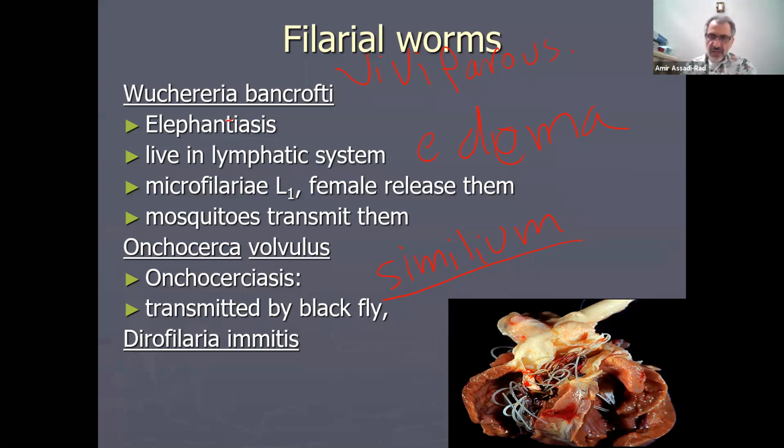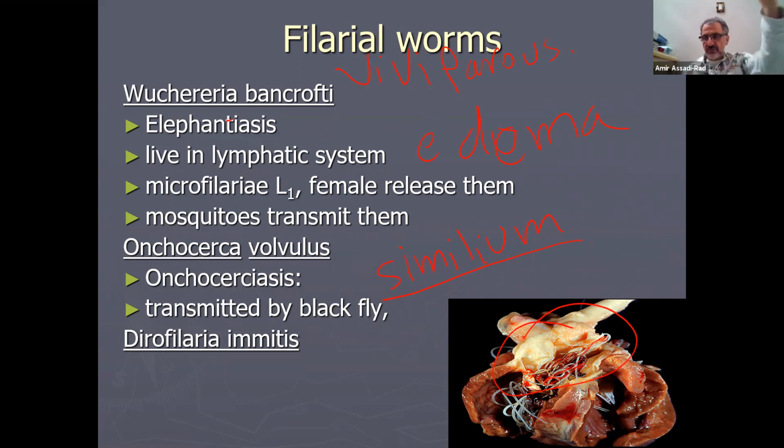As you can see in this picture right here, you have the heart of a dog, and inside of it, these worms. You can see usually only 1 male and 1 female is found in the dog's heart, and they copulate and they release this microfilaria L1 into the blood circulation of the dog. And then a mosquito comes, takes a blood meal and takes it to another dog and infects another dog. And that's how Dirofilaria immitis is transmitted from dog and cat to dogs and cats.